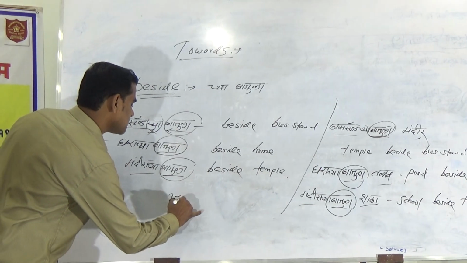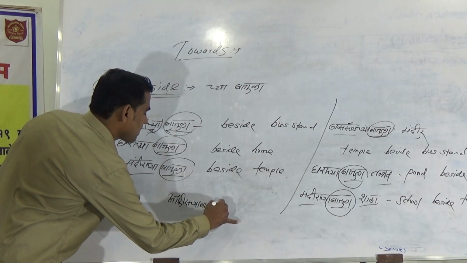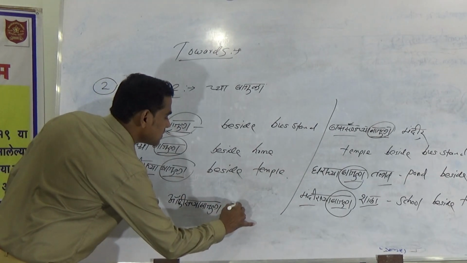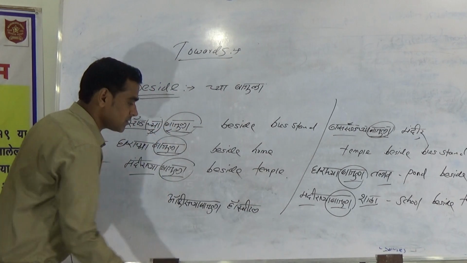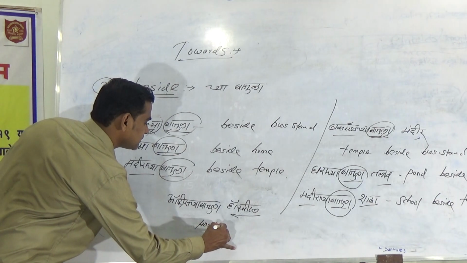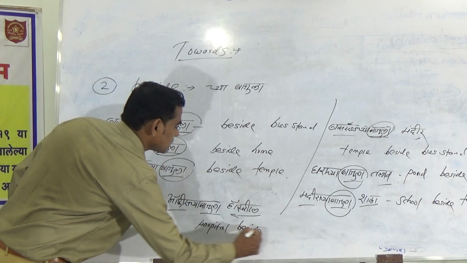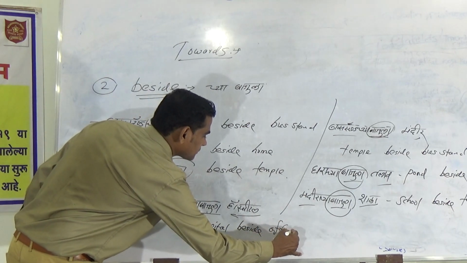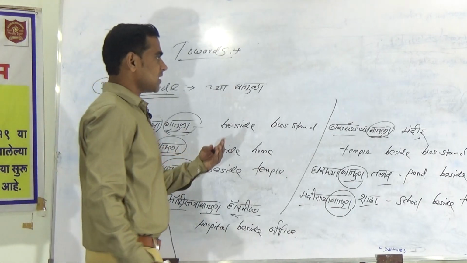So, office च्या बाजूला hospital. How will you write this? Write from this side: hospital, then beside, office. This way we can make many examples.